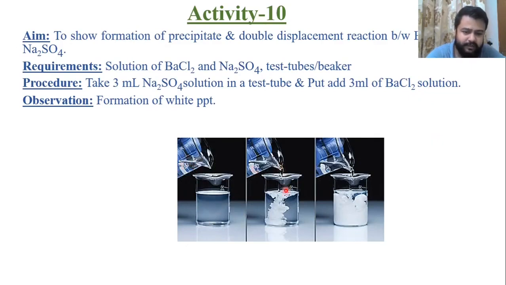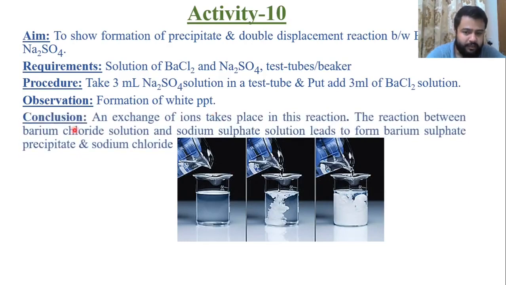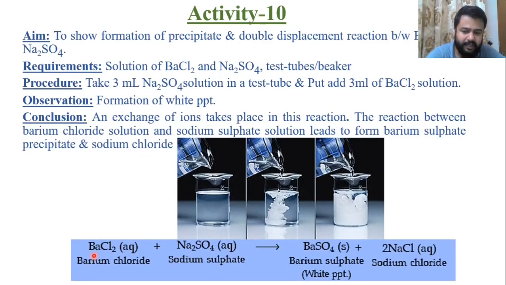As soon as you mix these solutions, you find the formation of white precipitate. When you mix them, you will find this white precipitate of barium sulfate. So, formation of white precipitate. Now the conclusion: an exchange of ions takes place in this reaction. The reaction between the barium chloride solution and the sodium sulfate solution leads to the formation of barium sulfate precipitate and sodium chloride. So this is your chemical reaction.